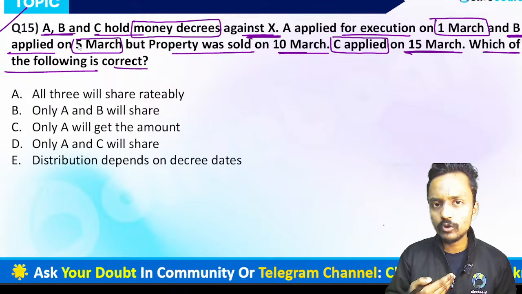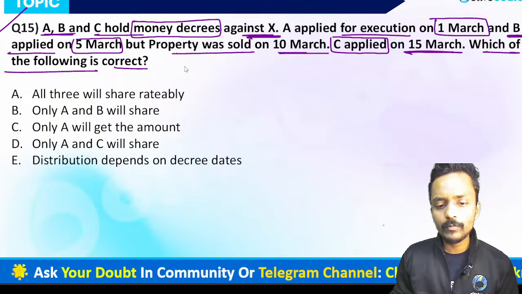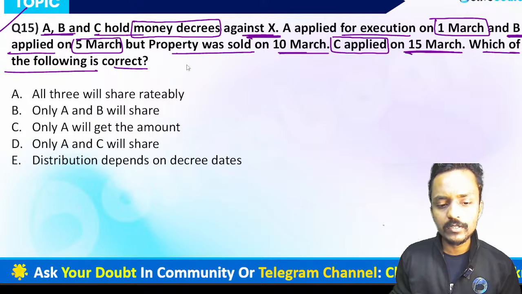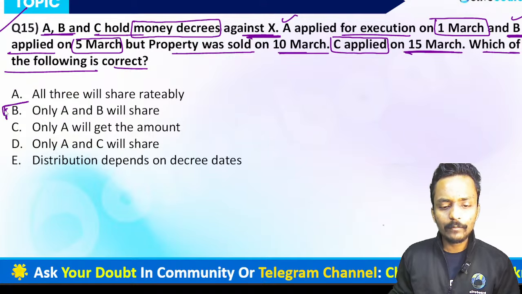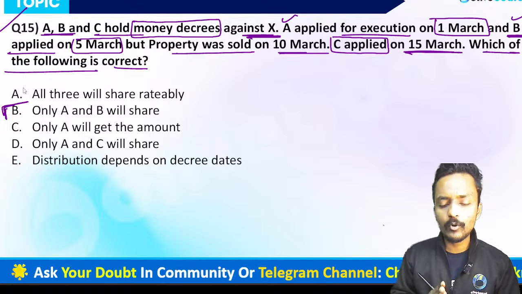So once the property was sold, any person who is claiming any amount and wants to apply for execution of the decree for receiving the money is not allowed at all. So can I say who has given the application for execution of the decree? Only Mr. A and Mr. B, these two parties, have given the application for executing the decree. So only A and B will absolutely be the correct answer. Only they will share the property and the money which will be received after realizing the property. Yes, of course. So option B is absolutely correct.